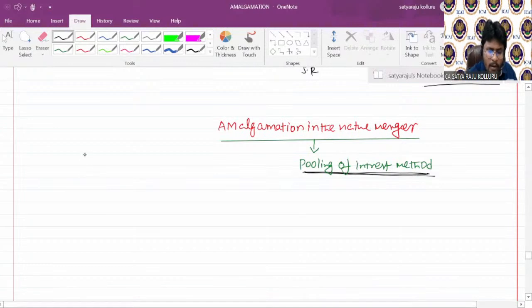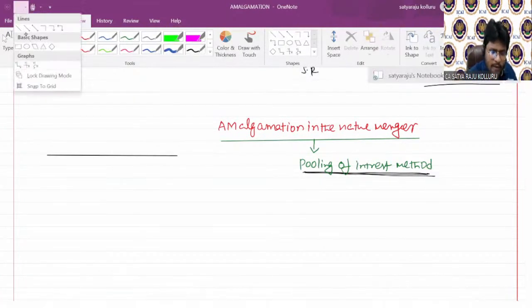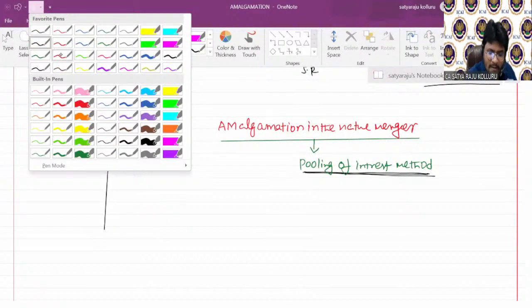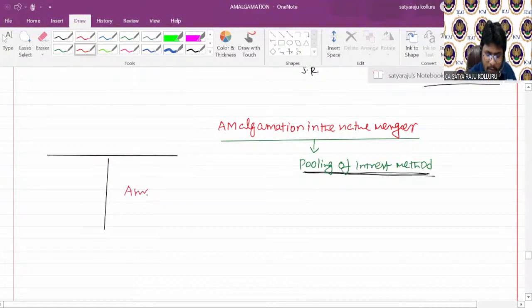Simply, for example, if you think that this is the balance sheet of the selling company, then what are all the different assets it has? All the assets I should take over at book values only. And all the liabilities also I will take over at book value only.